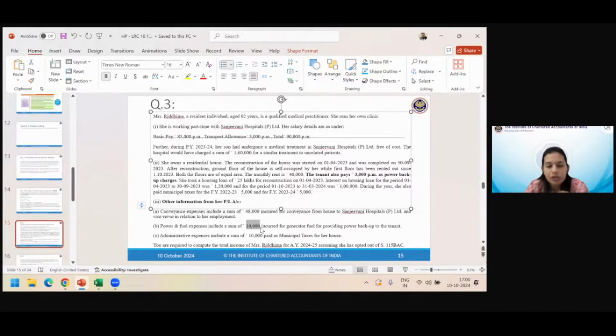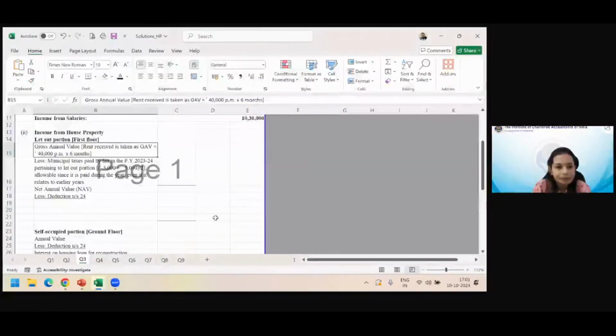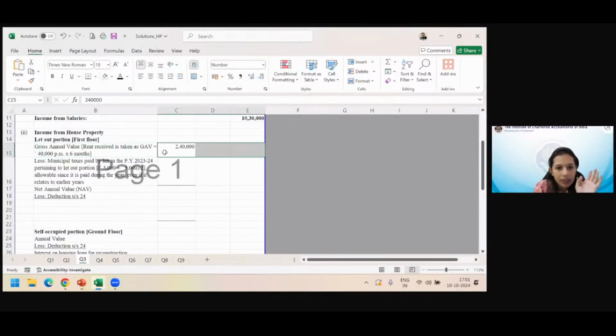So you're right that it's not relevant for the income from house property calculation, and you need to see it under income from other sources. But you are receiving 3,000 per month and spending 10,000 per annum, so be careful about that when you're calculating. Anyway, it is not relevant from the house property perspective, so at least here we are going to ignore it.